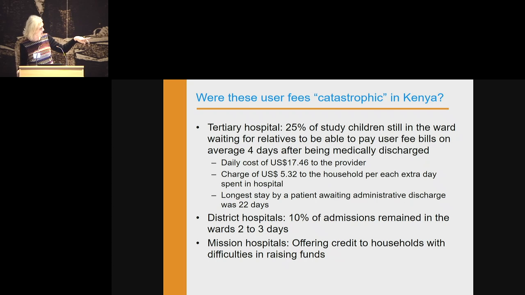In the district hospital, 10% of admissions remained for 2 to 3 days. And then in the mission hospitals, they allowed them to go even though they hadn't paid. They had some sort of credit offering facility, so they had to pay back later.